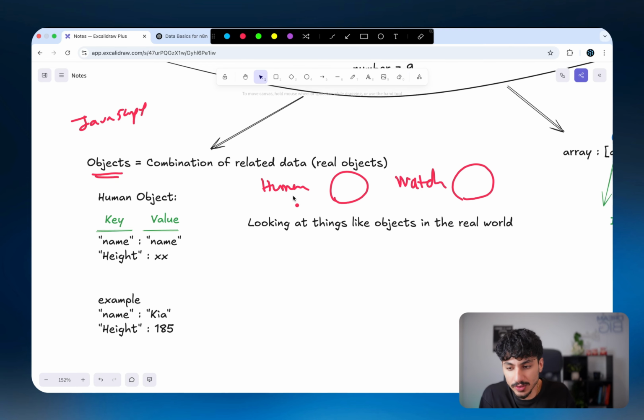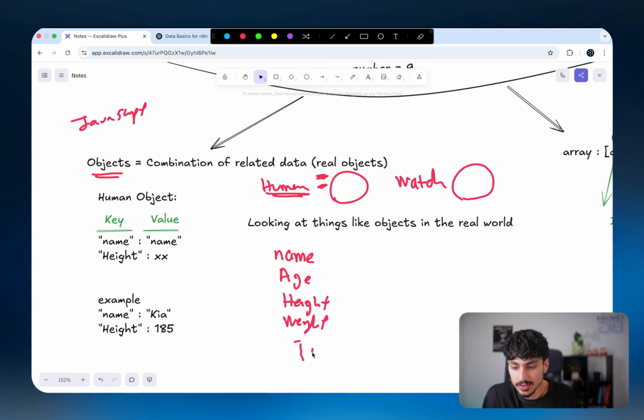And the reason why we can't just use a string to define a human is because a human would have multiple different factors related to them. For example, if you wanted to talk about me, it's very hard to put me in just one single value, like one single string or one single number. It's very hard to represent all the qualities about me in one value. So instead, you have to create an object, and that object will have multiple values associated with it. For example, the object human could have a name, an age, a height, a weight, and so on and so forth.